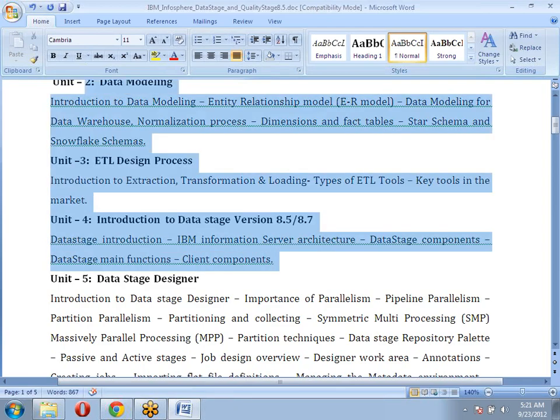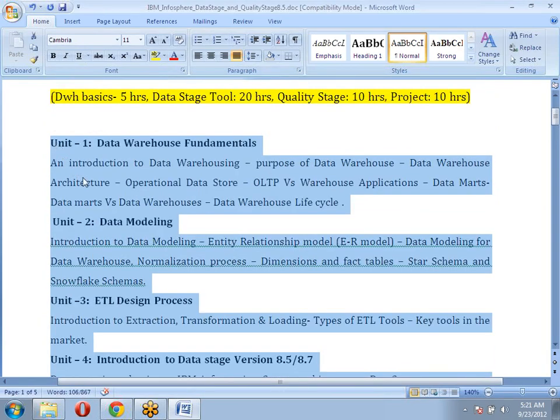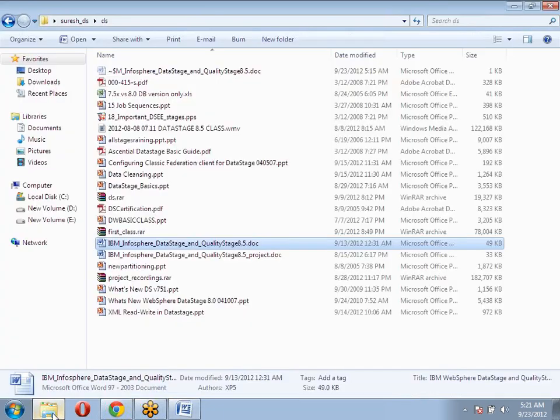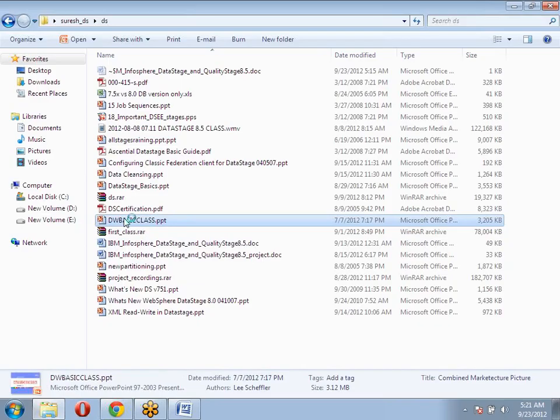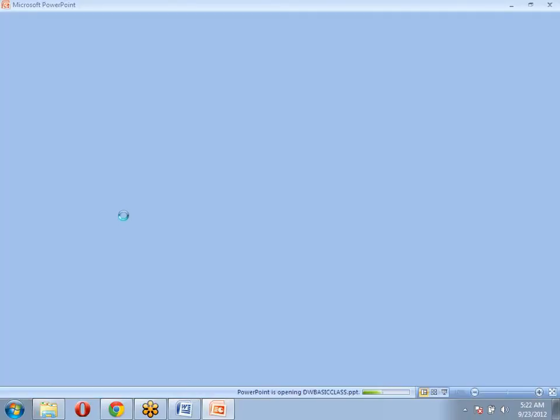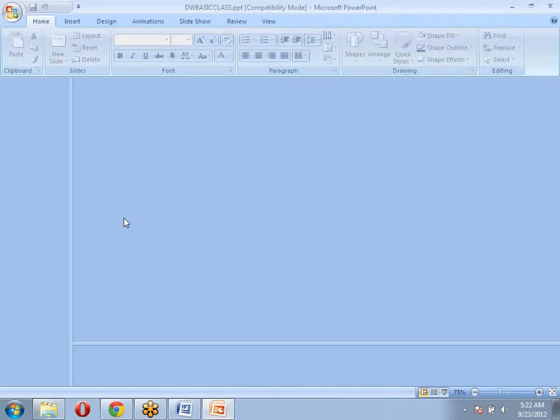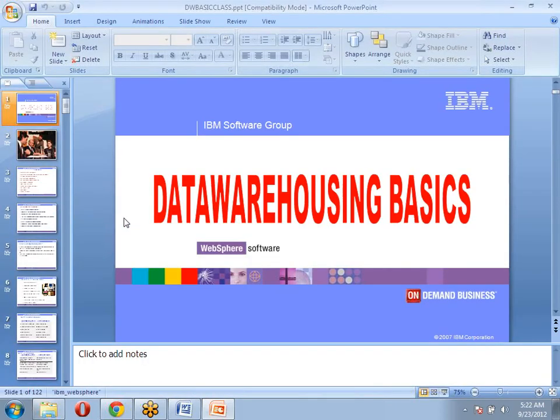Up to this part is completely related to basics, a fundamental kind of thing. While discussing these fundamentals, we are going to use basic slides. For example, if I'm discussing data warehousing basics, I'm going to use these slides to explain some topics, and I'm going to use some project related documents also to explain these basic fundamentals about data warehouse and DataStage.